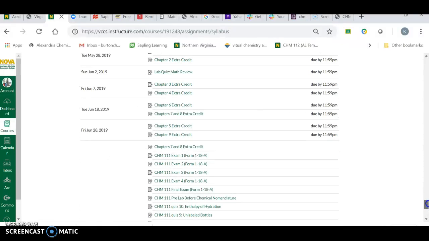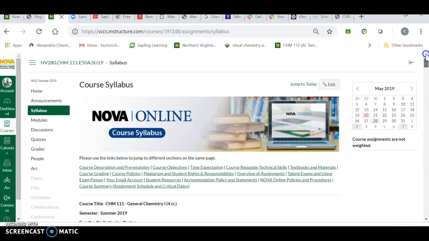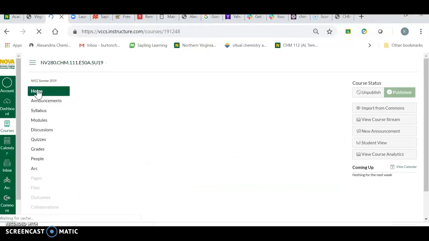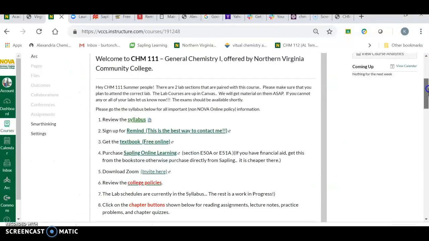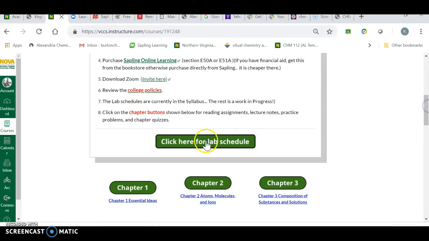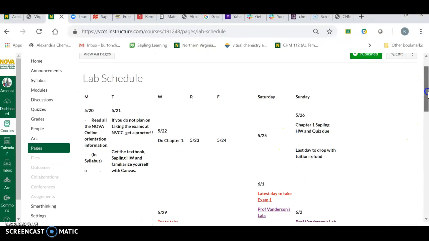There's some assignments here. Some of these are completely wrong. For example, these exams don't exist yet, but that's all a different story. We'll get stuff out as soon as we can. So I also, if you go back to the home page, this is just navigating. So how are you going to actually learn the material? I also put a secondary schedule here, kind of like this one, because I like tables. Could use some lines in these tables.